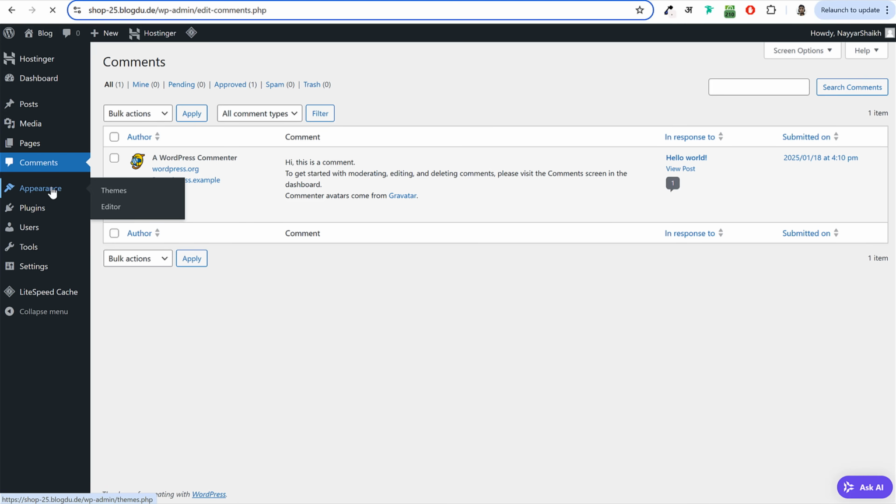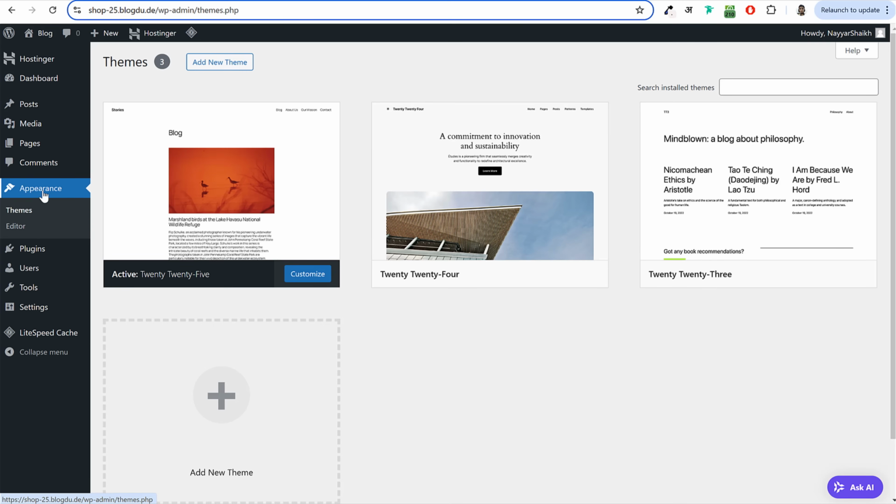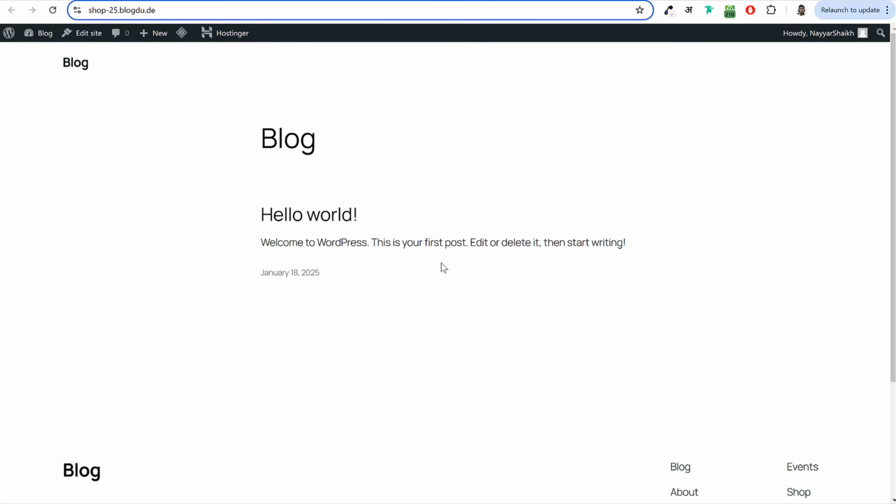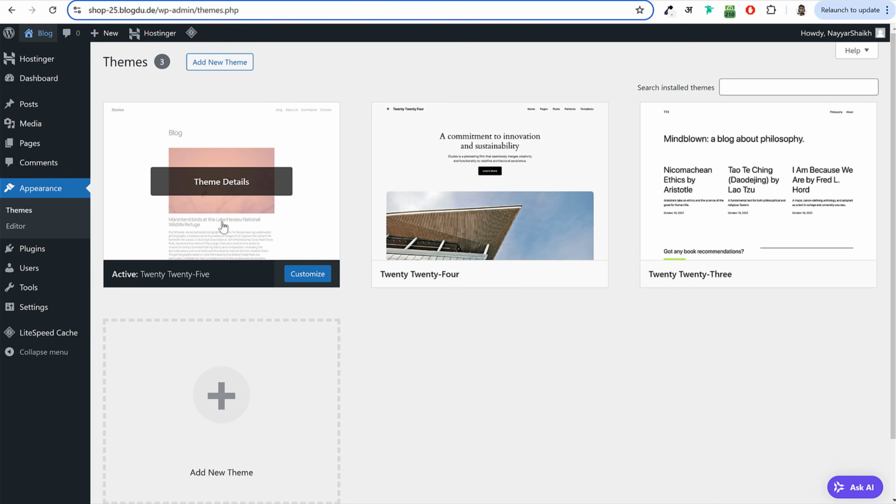Then at the left hand side, our next option is a very important option, the appearance option. Under appearance, you will see a few themes are installed for you and one of those themes will be activated. So in this case, the 2025 theme is activated. Now, if you open your website in a new tab, let's see how it looks. Now, this is how your website is looking. This look, this appearance, this design of your website is because of this theme, the 2025 theme.